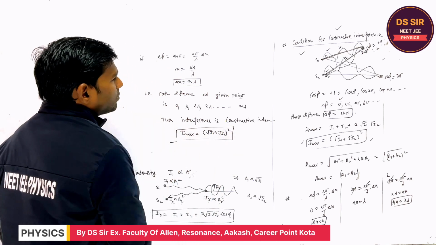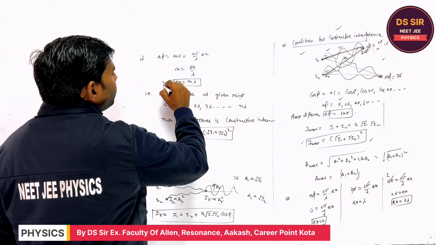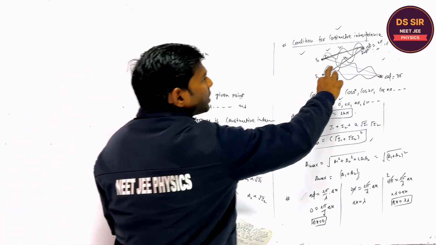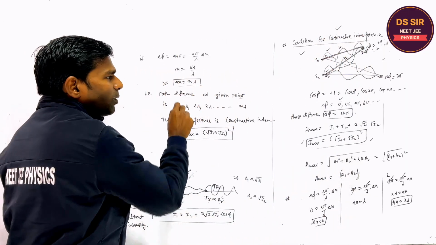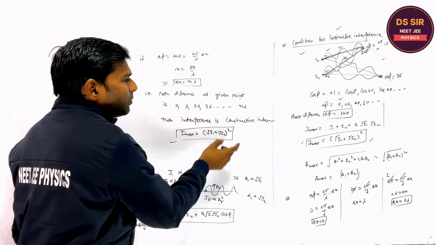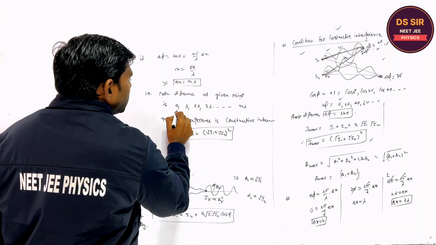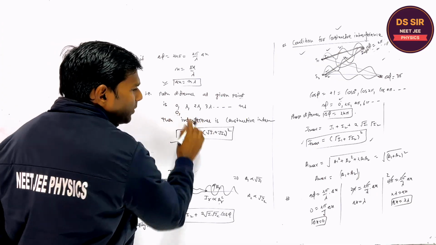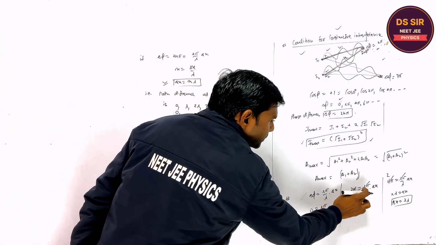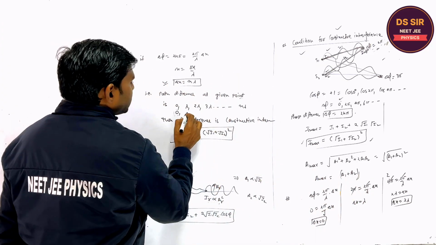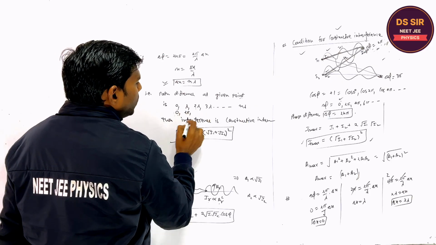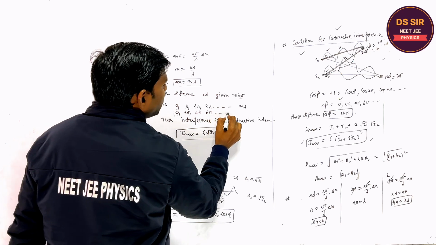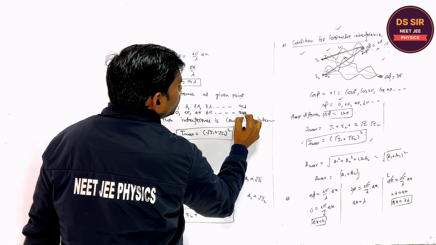Is it clear or not? So for constructive interference, the path difference between the two waves reaching a point should be in the form of n lambda: 0, lambda, 2 lambda. For 0, the phase difference is 0. For lambda, the phase difference is 2 pi. For 2 lambda, 4 pi. For 3 lambda, 6 pi. For n lambda, 2n pi.